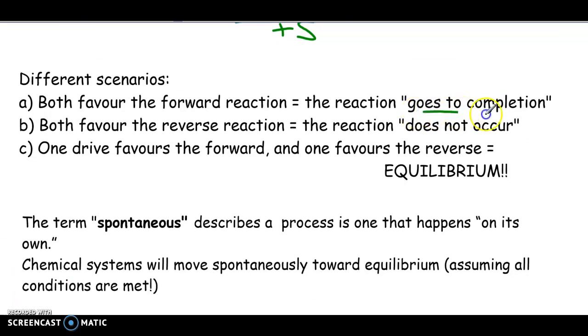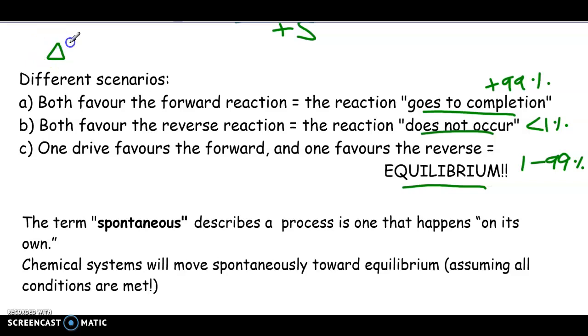And we actually talked about these three scenarios based on percentage yield. We talked about going to completion, which means you have more than 99% yield. We have the scenario where it does not occur, which means less than 1% yield. And then, of course, we have an established equilibrium, which is the in-between. Now, the reasoning behind why those happen is because of those two drives of enthalpy and entropy.